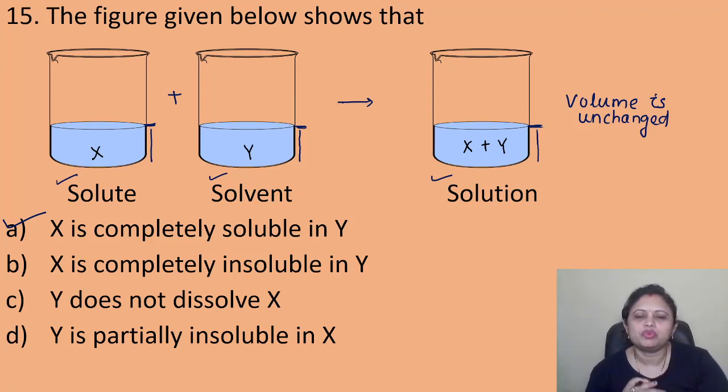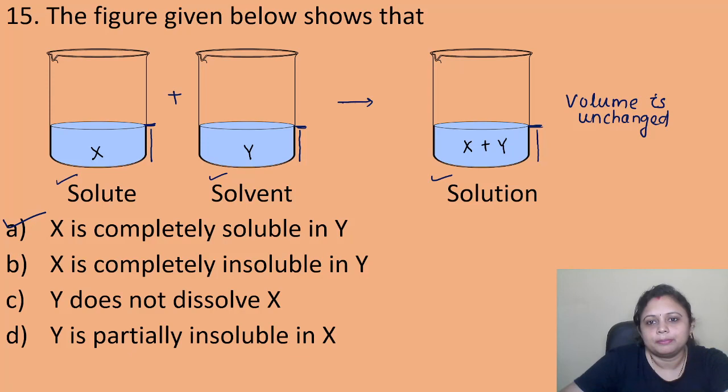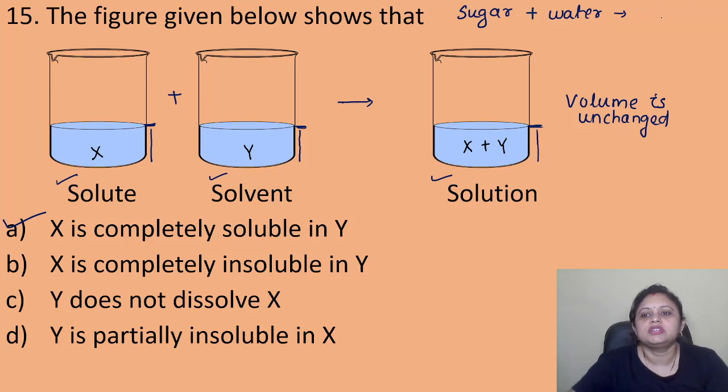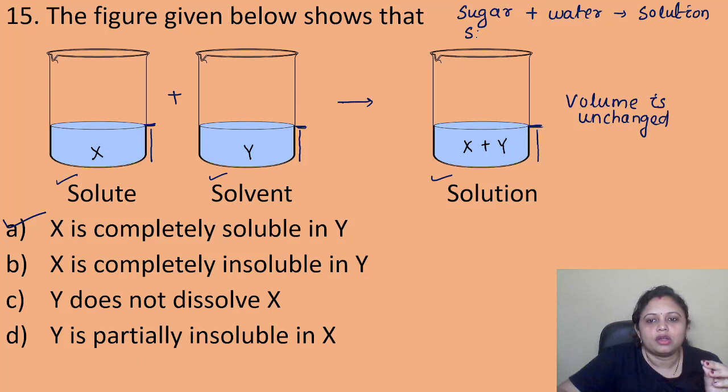So what are solute and solvent? Suppose I am taking sugar and I am adding some water to it, right? When we mix this sugar and water, a solution is formed, that is, a sugar solution. This sugar is present in a smaller amount, so we call it the solute.